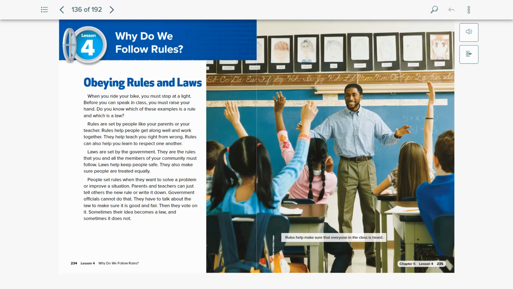People set rules when they want to solve a problem or improve a situation. Parents and teachers can just tell others the new rule or write it down. Government officials cannot do that. They have to talk about the law to make sure it is good and fair. Then they vote on it. Sometimes their idea becomes a law, and sometimes it does not.